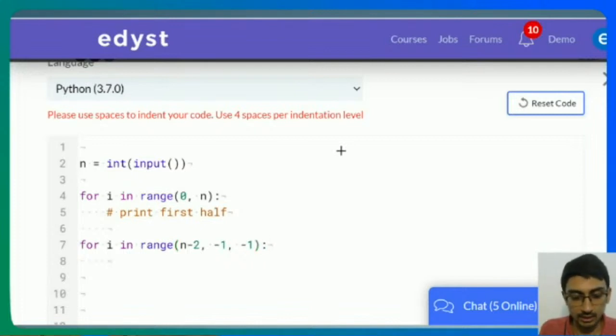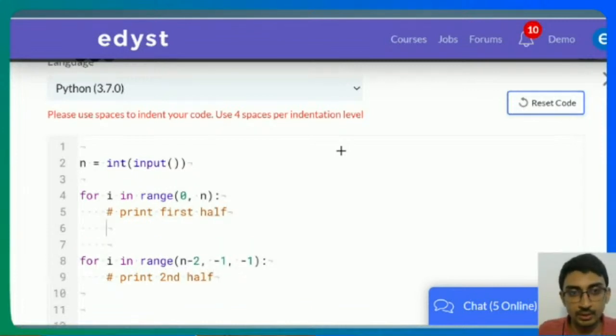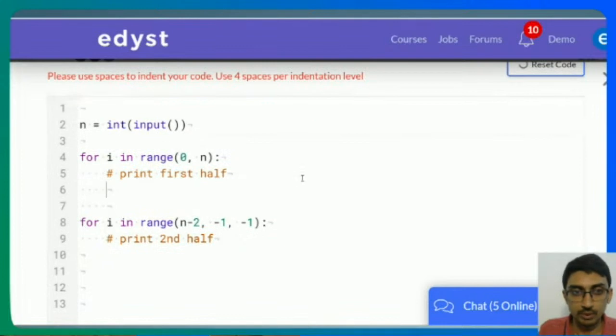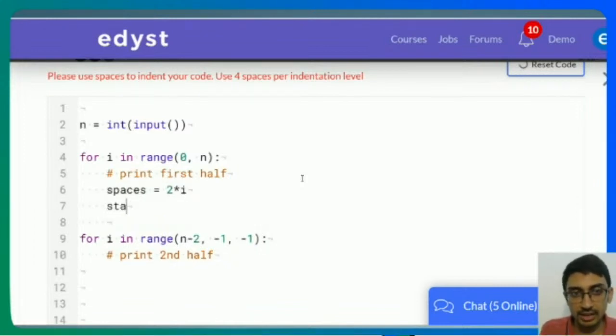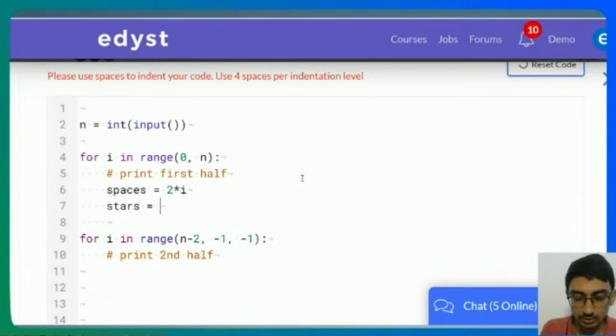Okay. And here I'll print. Now what do I actually print at this point? I just print spaces is equal to 2 into I, and the stars I am printing is equal to n minus I. This is what I do.